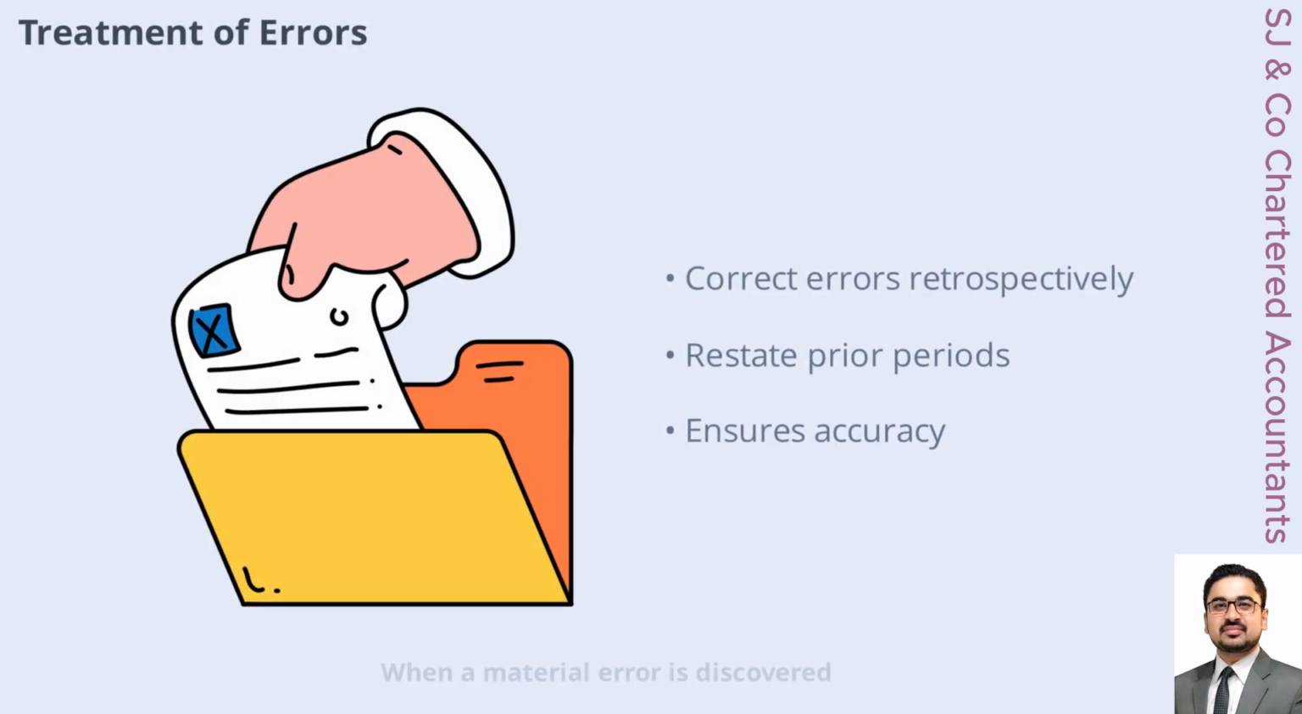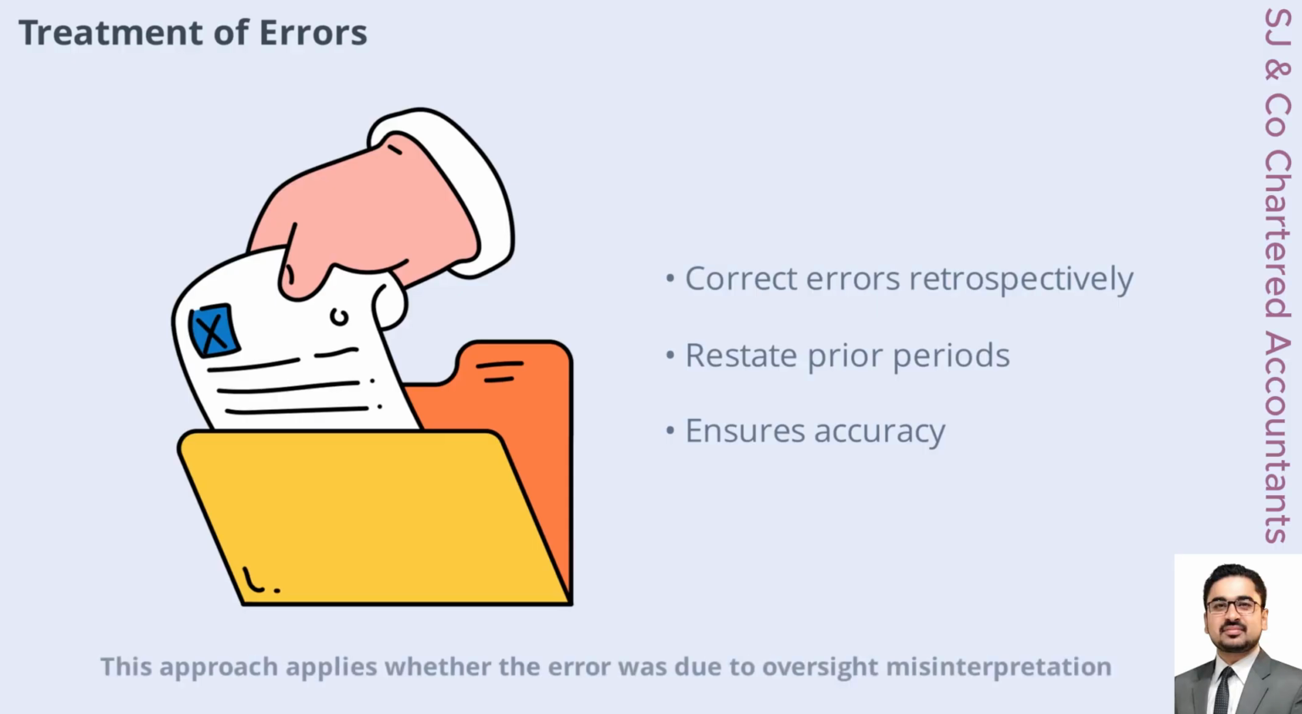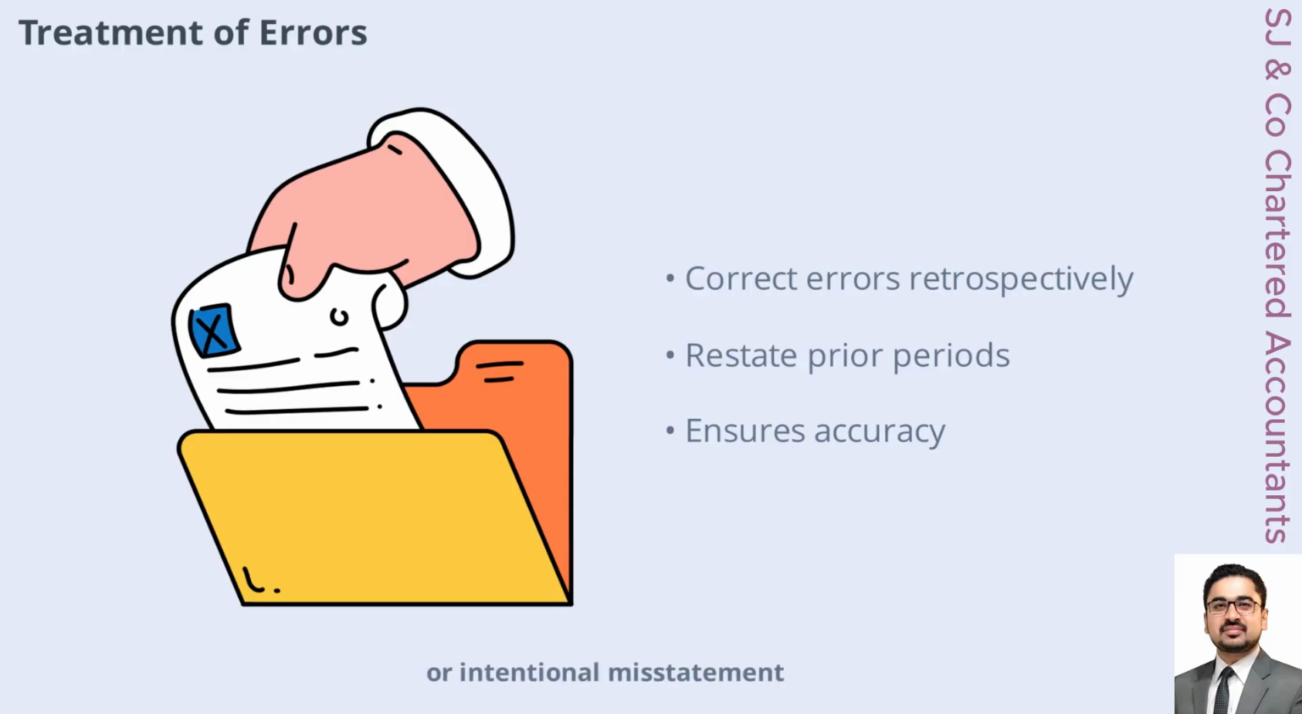If a material error is discovered, IAS 8 requires companies to correct it retrospectively. This means restating the affected prior period financial statements as if the error had never occurred. By doing so, companies maintain the integrity of their financial reporting and provide users with the most accurate information possible. This approach applies whether the error was due to oversight, misinterpretation, or intentional misstatement.